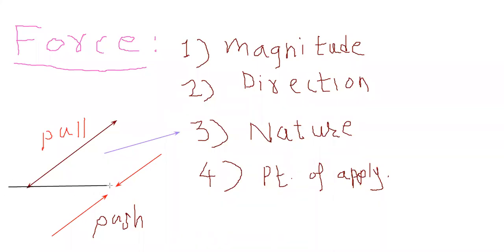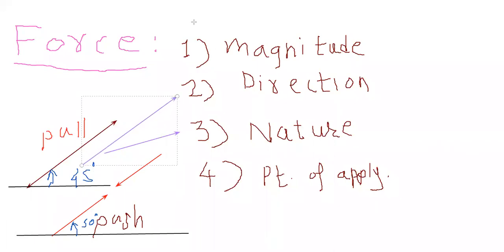Now suppose that you want to calculate the angle, so that's why you should keep one horizontal line, and after getting the horizontal line you can measure the angle at which it is acting. Suppose this angle is 45 degree. This is the direction, means it is acting at 45 degree. If this angle is 50 degree, this is again the angle of force, that is 50 degree. So this angle is nothing but the direction.